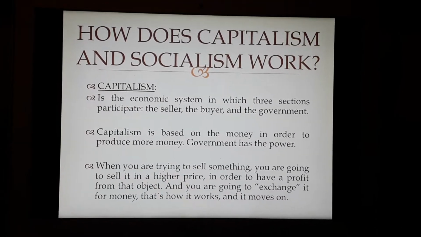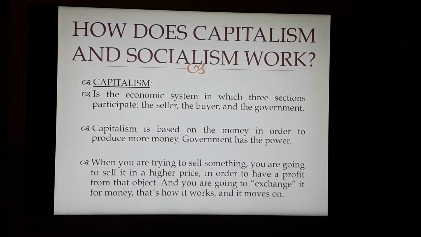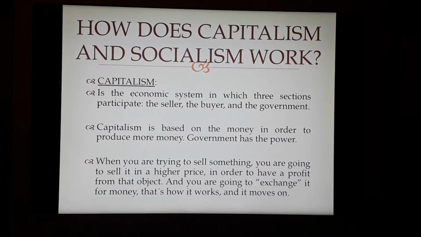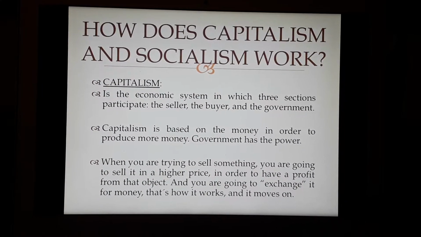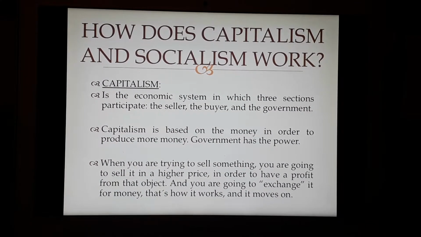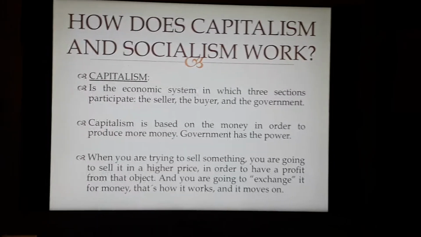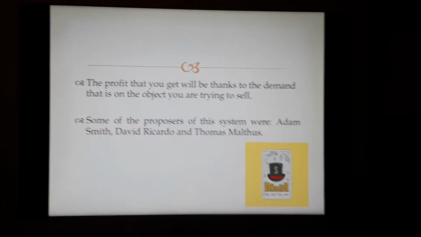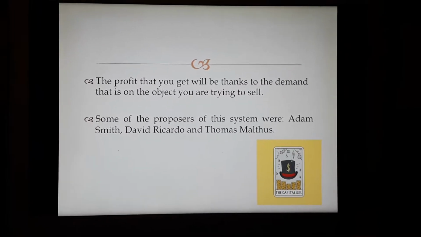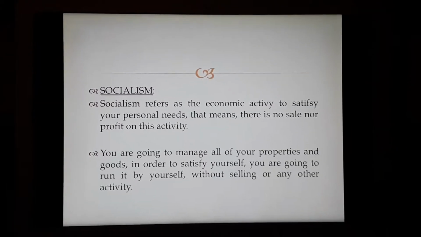How do capitalism and socialism work? Capitalism is an economic system in which three parties participate: the seller, the buyer, and the government. Capitalism is based on money. In order to produce more money, the government has complete power over it. When you sell something, you sell it at a higher price in order to make a profit, and you exchange it for money. That's how it works, and it goes on and on. The profit you get depends on the demand for the object you're trying to sell. Some of the proposers of this system were Adam Smith, David Ricardo, and Thomas Malthus.